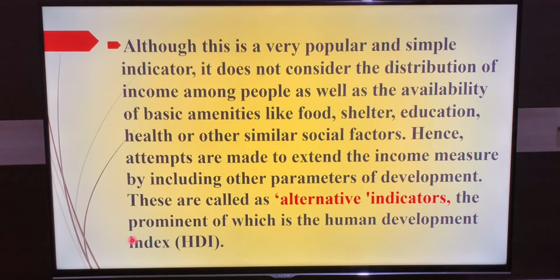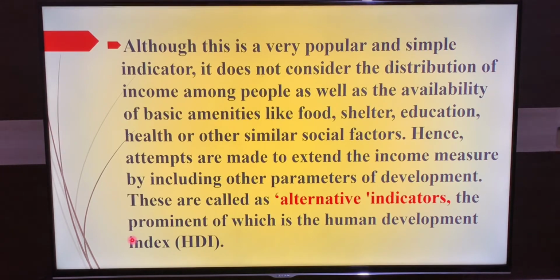Now, as we are talking about the economic development of a country, when we are trying to estimate the economic development of a country, we decided to take the income indicator. When we took the income indicator, income was considered as national income.